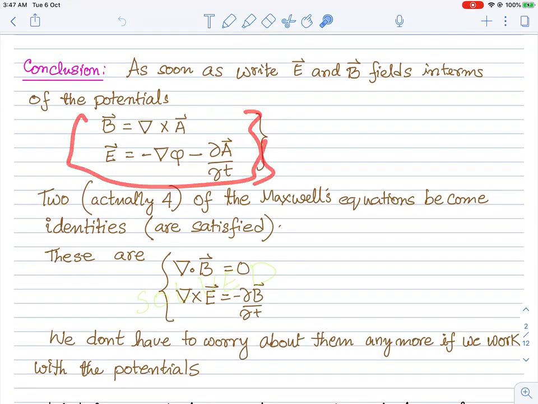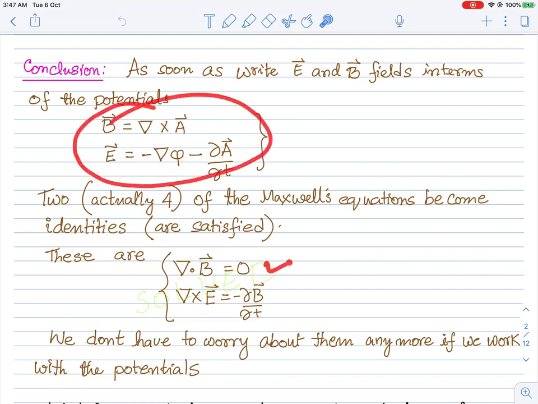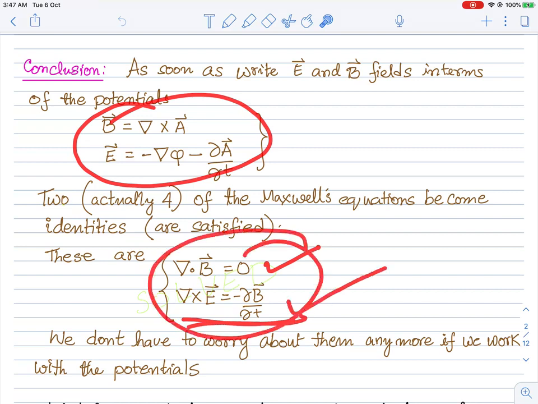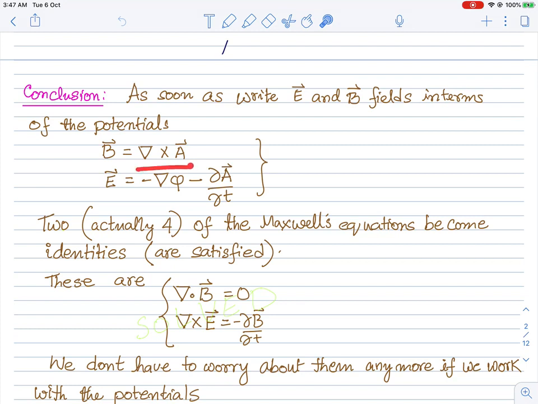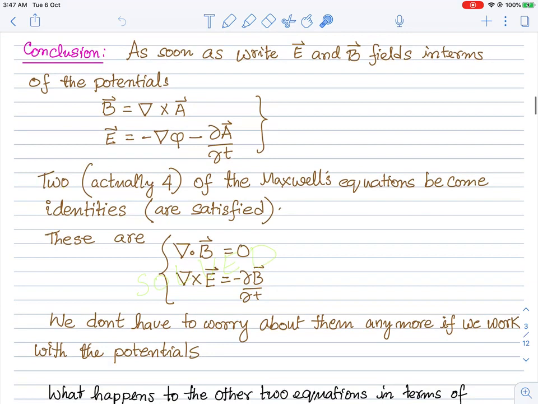So as I have just argued, to summarize, if I write the electric and magnetic fields in this form, in terms of the scalar and the vector potential in this way, then we see that the divergence of B and the curl of E equations, both these equations are immediately solved, because we have used this. As soon as B is the curl of A, if I take a divergence of this, it is immediately 0. So this equation is solved.